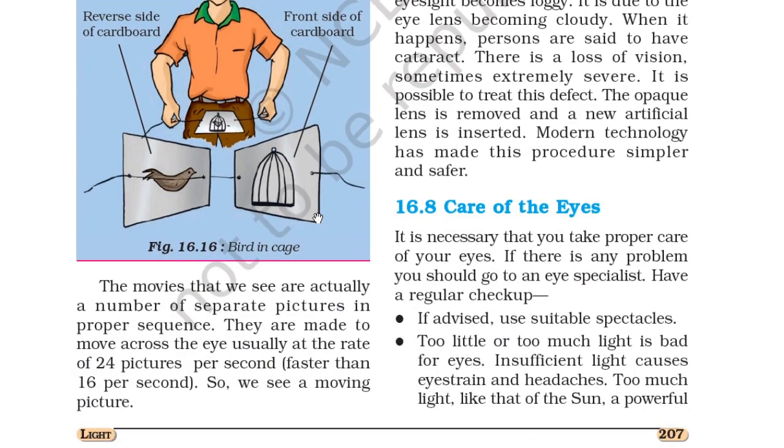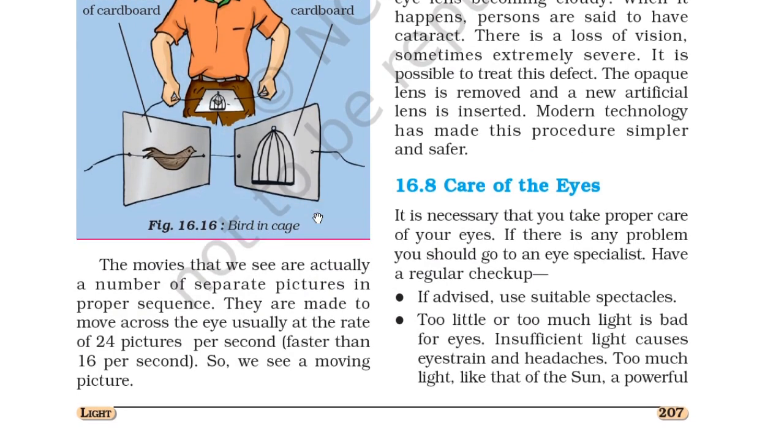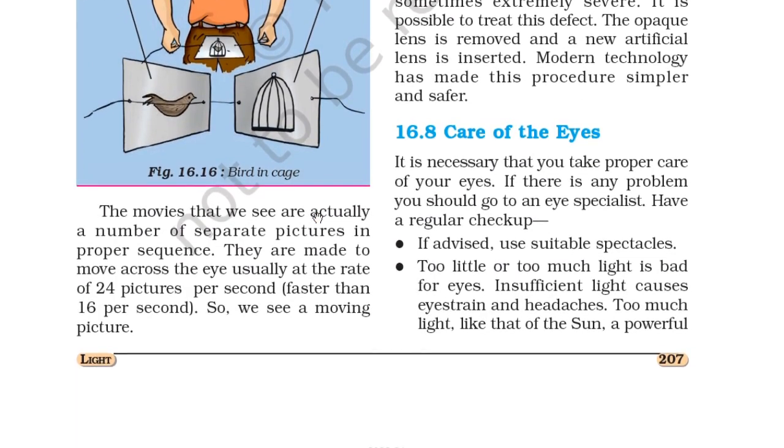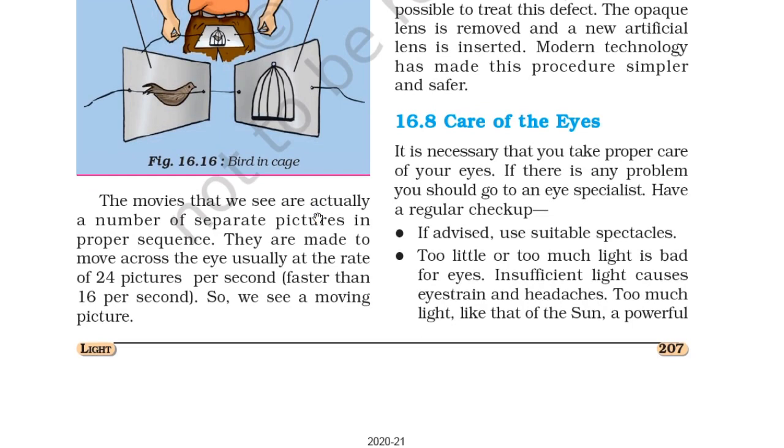16.8 Care of the eyes. It is necessary that you take care of your eyes properly. If there is any problem, you should go to an eye specialist and have a regular checkup. If advised, use suitable spectacles. Too little and too much light is bad for the eyes. Insufficient light causes eye strain and headaches.